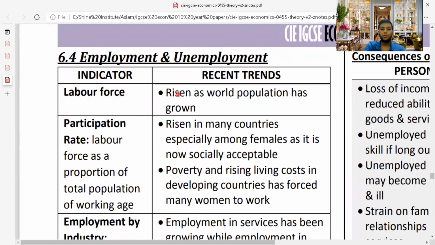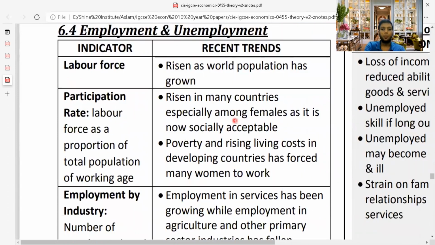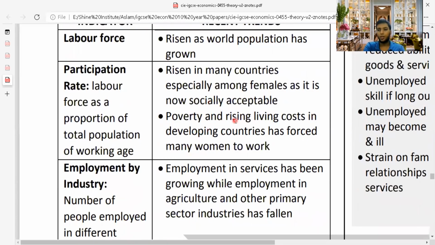The labor force is rising as world population has grown. Participation rate means the number of people working out of the working age population. Now, normally in our country the working age is 14, but in the UK it's 16 to 65. So labor force is a proportion of the total population of working age.